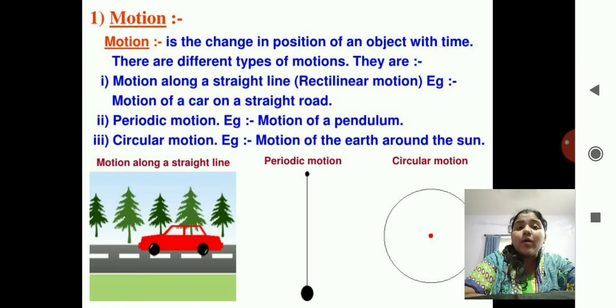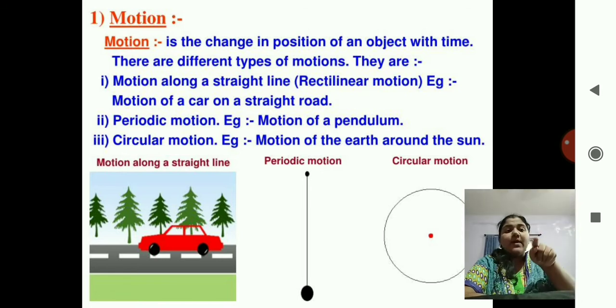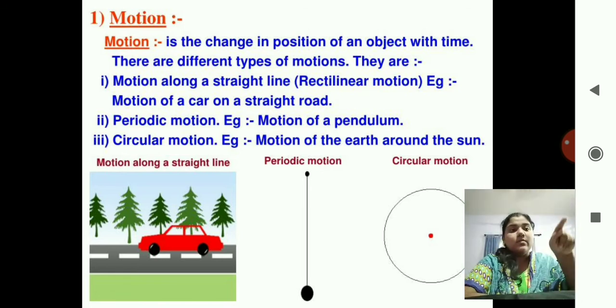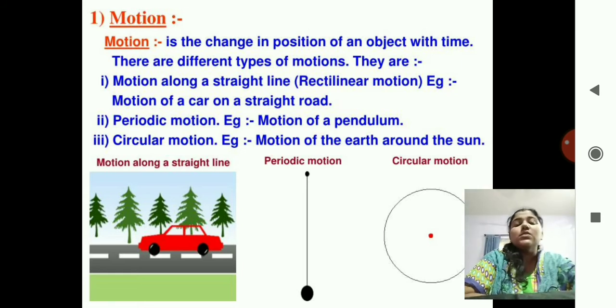Next is periodic motion. Periodic motion is the example of a pendulum. You have seen clocks, correct, the ancient time clocks. You see the pendulum over there, correct. The pendulum goes from here to here, correct. It just moves to and fro, to and fro, to and fro, correct. That is known as periodic motion. That is the example of a pendulum.